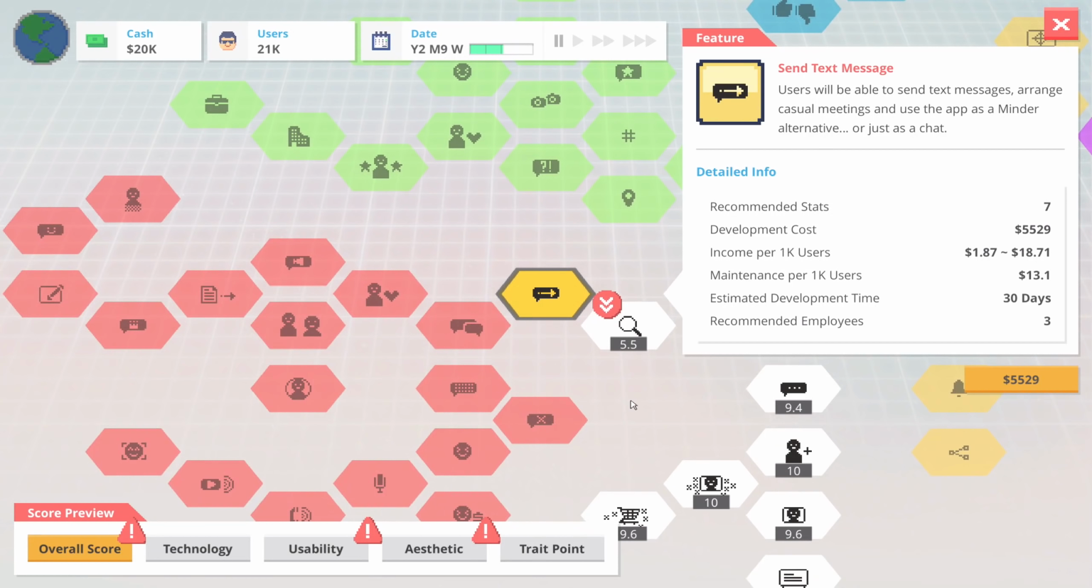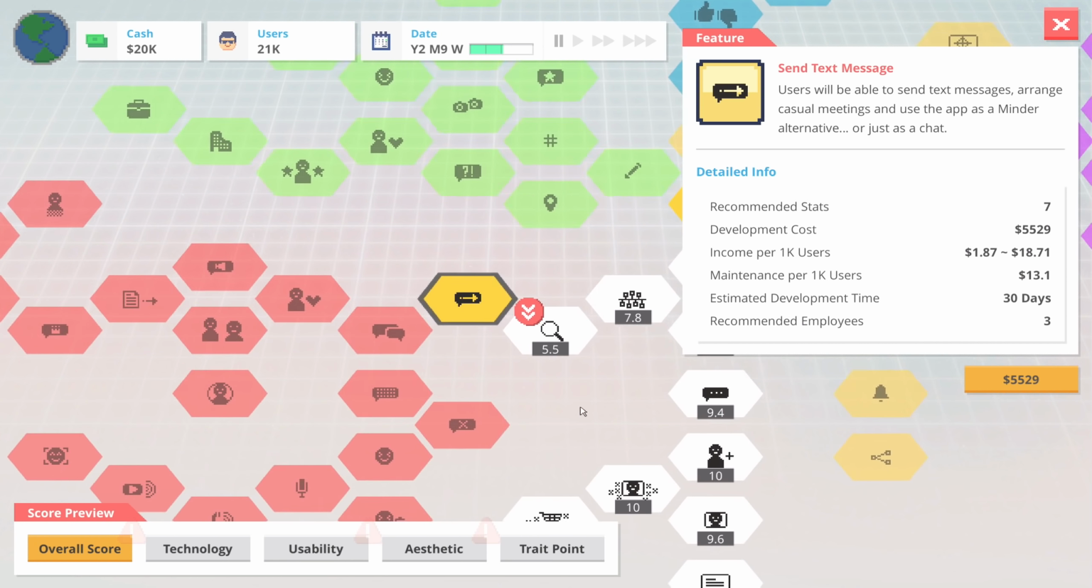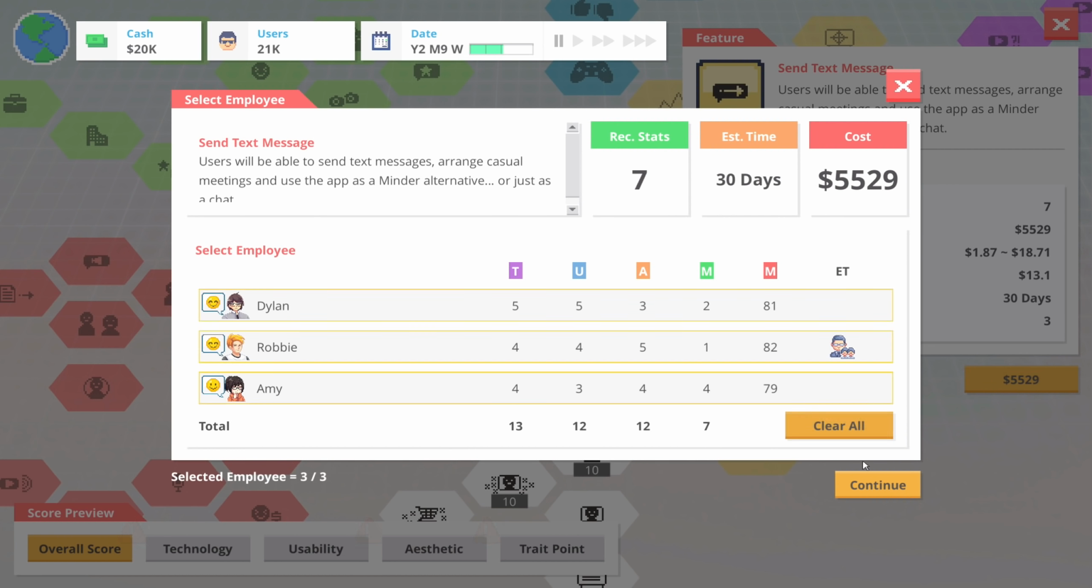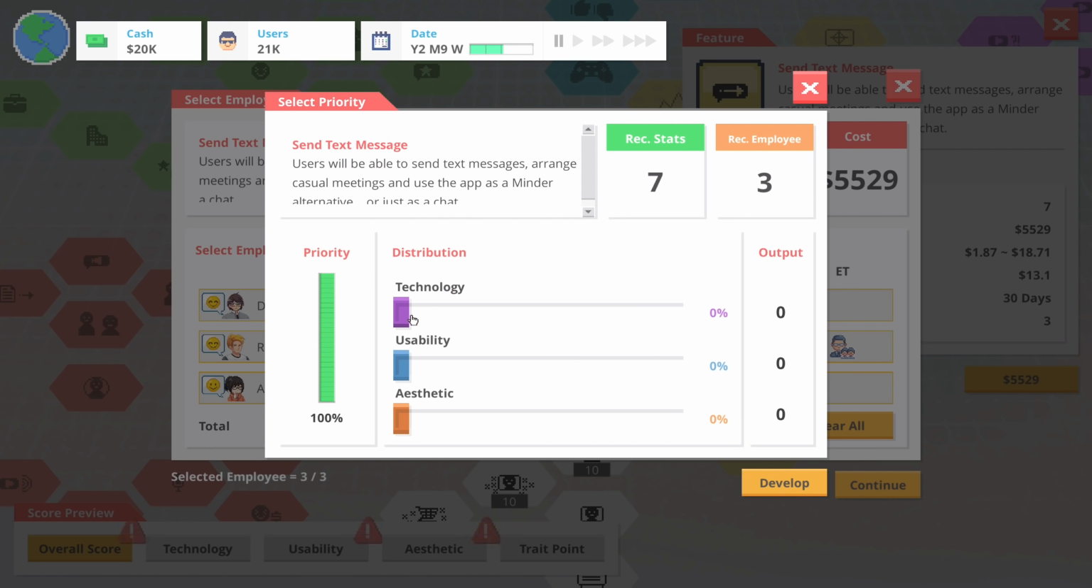So the overall score on search was terrible. Okay, I'll tell you what I think we're going to have to do here. We need more features. So let's prioritize features right now. We'll come back and we can rework everything. So send text message. Users will be able to send text messages, arrange casual meetings, and use the app as a Minder alternative, or just as a chat.